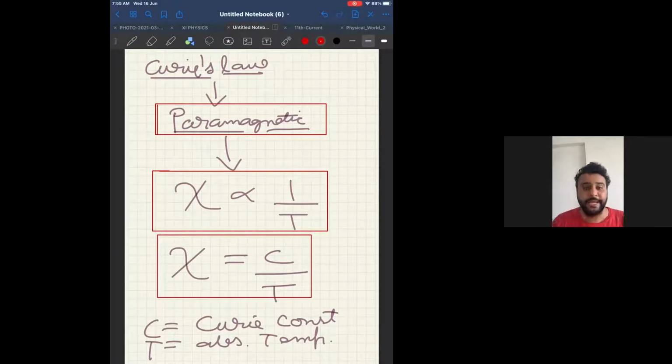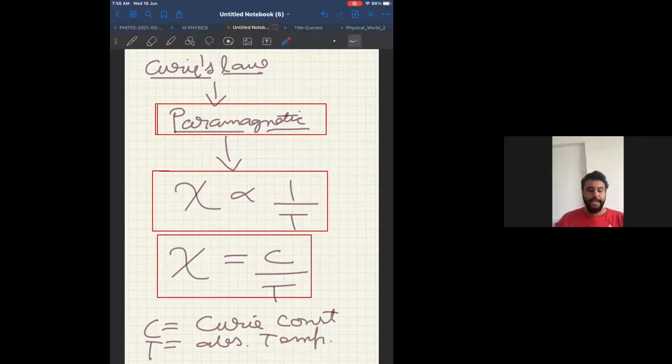And look at the next line. Magnetic susceptibility of a ferromagnetic substance does not change according to Curie law. That means ferromagnetic substance does not fall under Curie law. I told you before, look at the screen, that this law is only for paramagnetic substances. Why am I saying this? For ferromagnetic, there is one more law that is applicable.